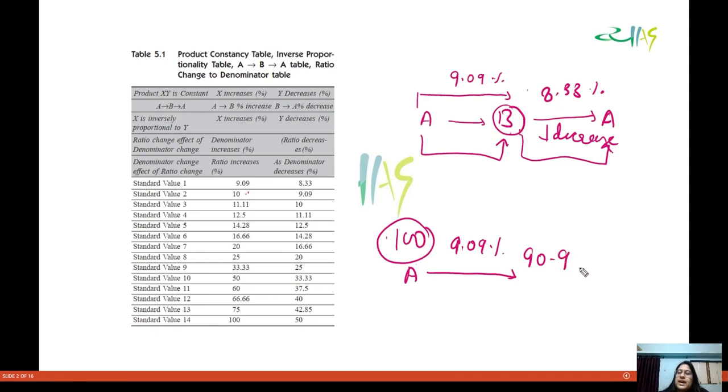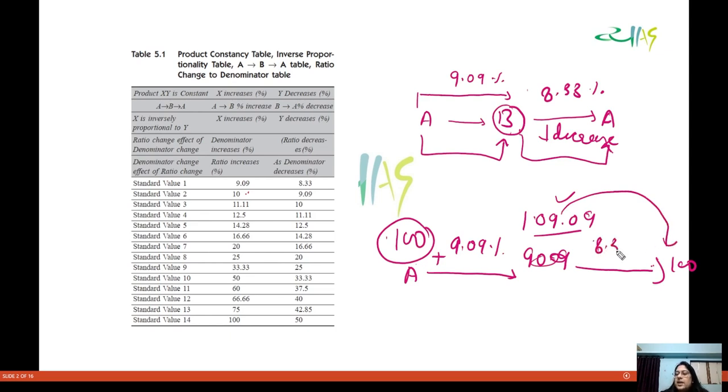9.09. It increases by this, so it will be 100 plus 9.09, which is 109.09. So when this again has to go to 100, from 109.09 to 100, you get a decrease of 8.33%.